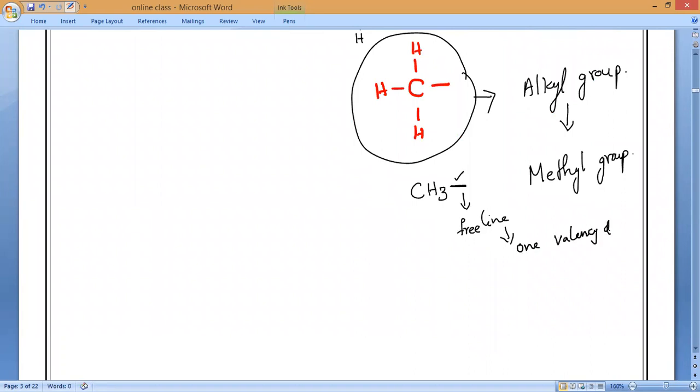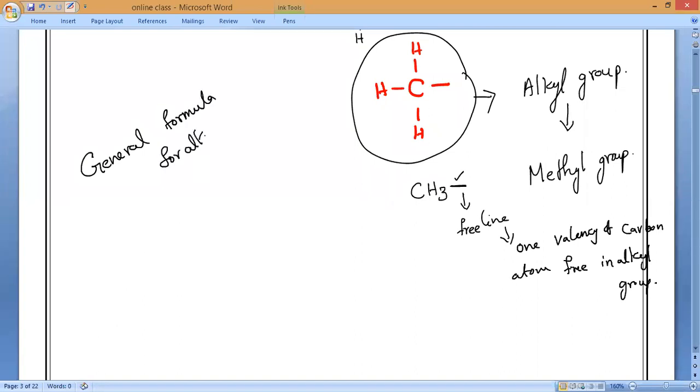One valency of the carbon atom is free in the alkyl group. So that is what you have to remember. That is why always remember the general formula for alkyl group.